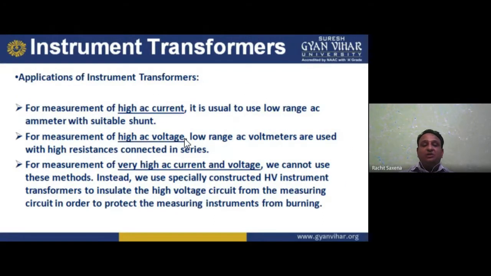Now, the application of instrument transformers. For measurement of high AC current, it is usual to use a low range AC ammeter with a suitable shunt. For measurement of high AC voltage, low range AC voltmeters are used with a high resistance connected in series. For very high AC current and voltage, we cannot use this method. Instead, we use specially constructed high voltage instrument transformers to insulate the high voltage circuit from the measuring circuit, in order to protect the measuring instrument from burning.